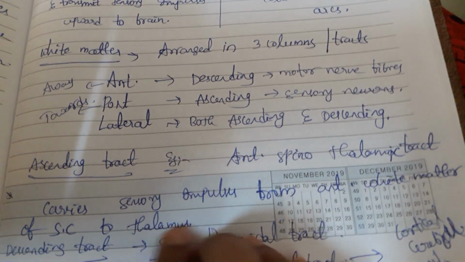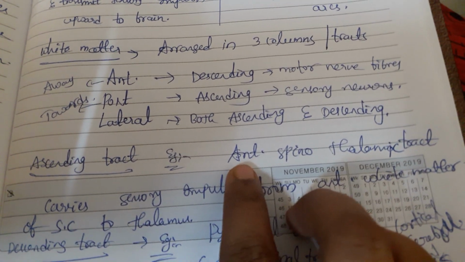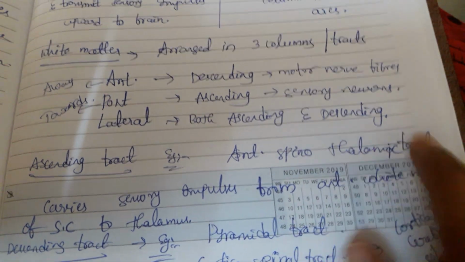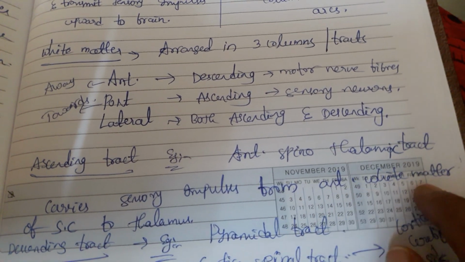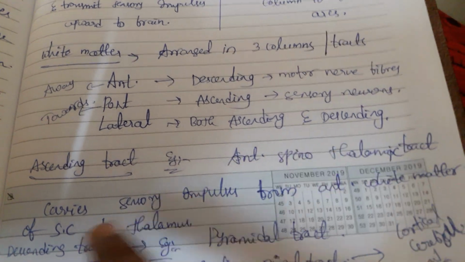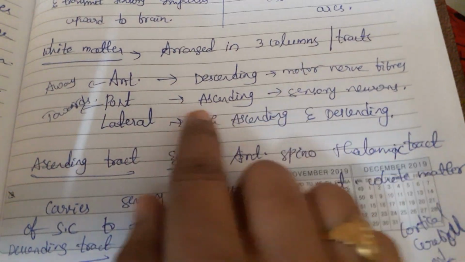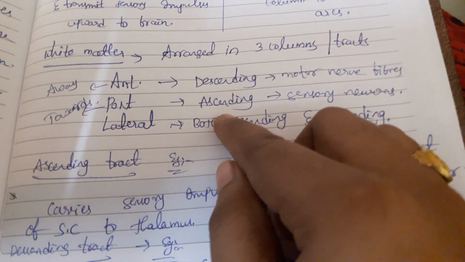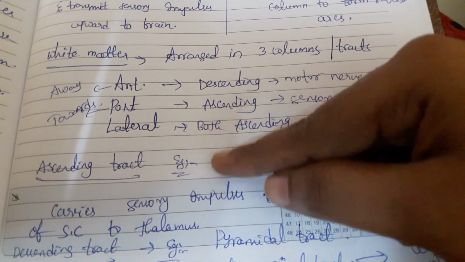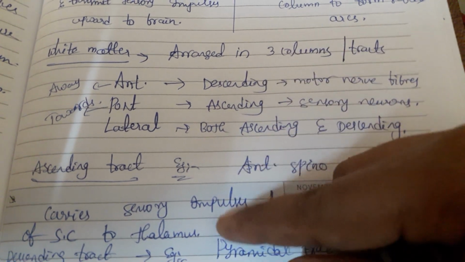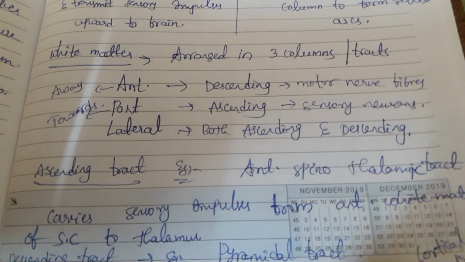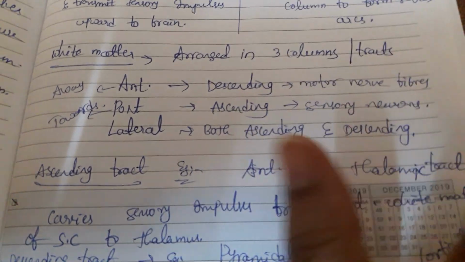The name itself indicates that: anterior spinothalamic tract. Can you understand the function of the ascending tract? It carries towards the brain, from the periphery or from the spinal cord to the brain. Here always the sensory neurons are involved.